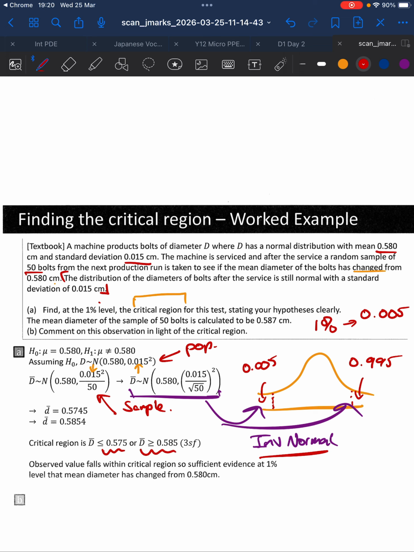All right, critical region approaches with a normal distribution should make you very happy. It's a really nice thing to be asked to do because you can use the inverse normal mode on your calculator. If you look at some old mark schemes, you will see that they talk about coding and using the Z values, but that's not strictly necessary with modern calculators. So it tells us that this is 0.575, this is 0.585, so really very tight margins on this one, but that's how you can find your critical region.